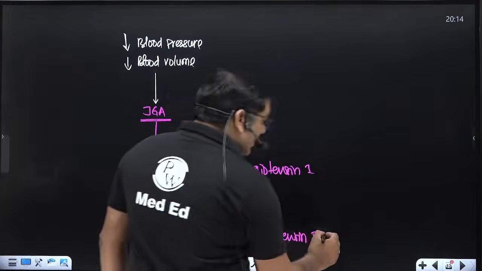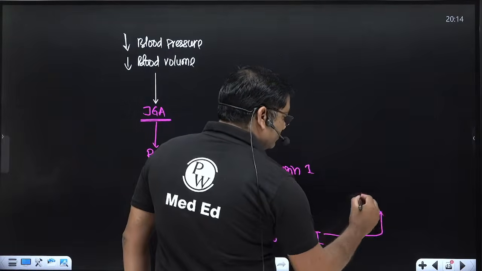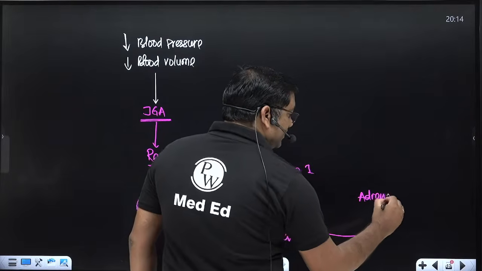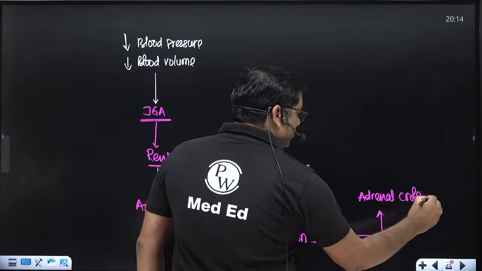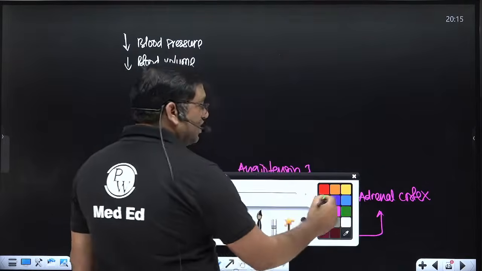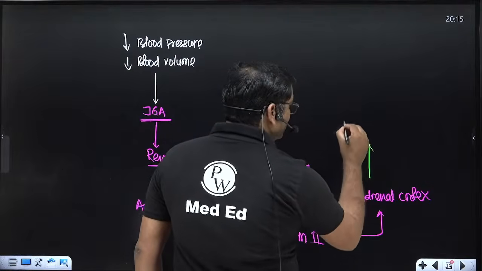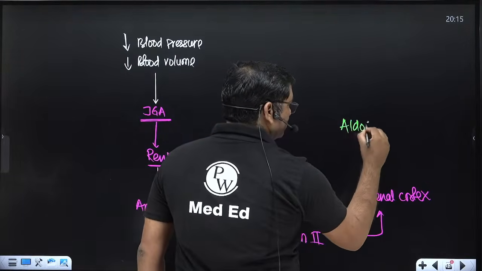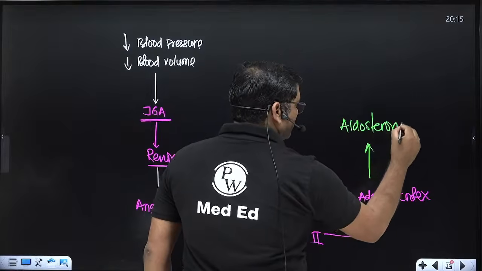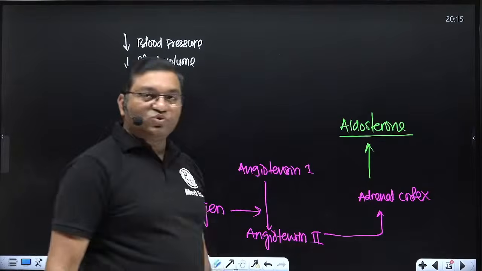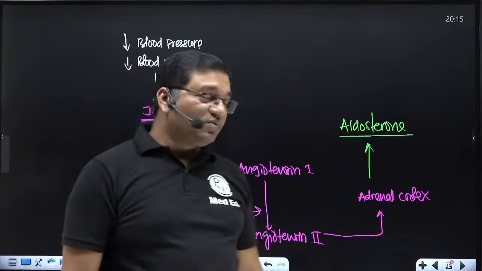It acts on the adrenal cortex and causes release of an important hormone, aldosterone.